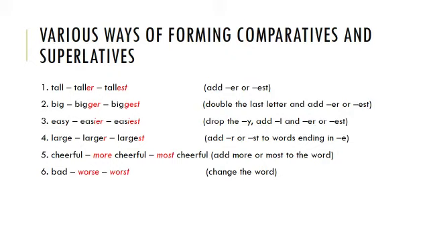Sixth one, change the word. Now there are certain words wherein we cannot add anything or drop anything and make it comparative or superlative. We just have to change the word. So the example is bad, worse, worst. Another example which is very familiar to you is good, better, best.